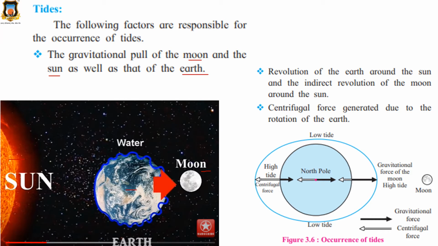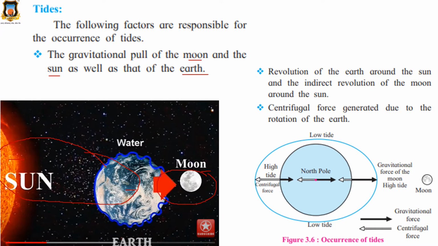Yes? Okay. Now, revolution of the earth. Revolution means what? Movement along this path is called revolution. This is the revolution of the earth around the sun and the indirect revolution of the moon around the sun.